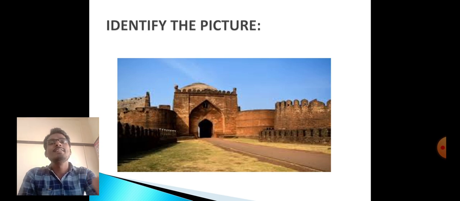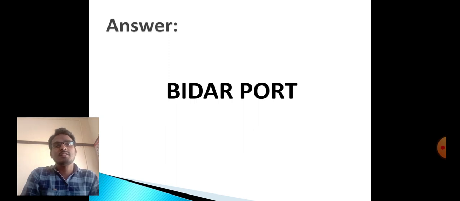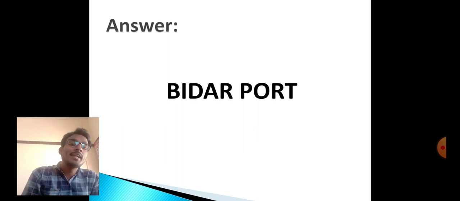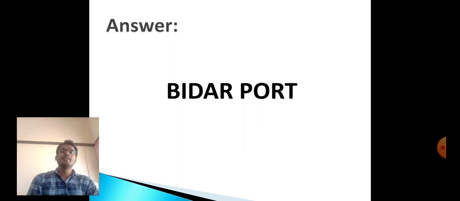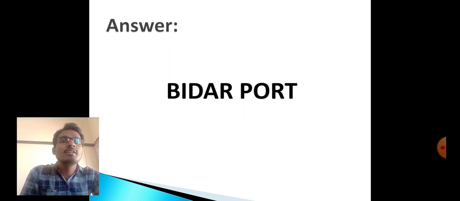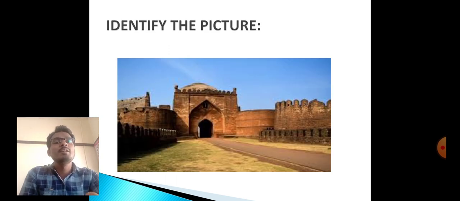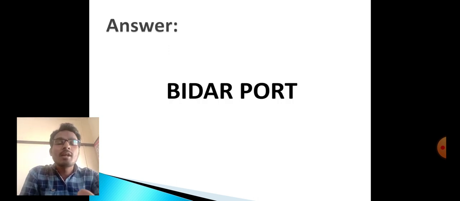Here it is. That is Bidar Fort, one of the important forts, a great architecture that is constructed in Karnataka at Bidar. Again I will show the picture to you. This is known as Bidar Fort.